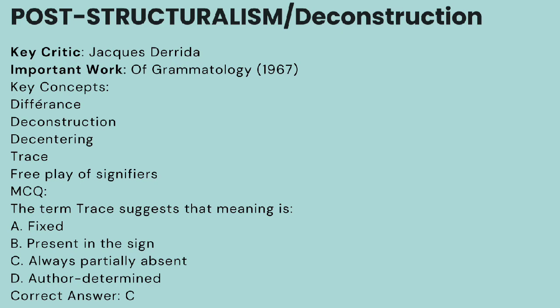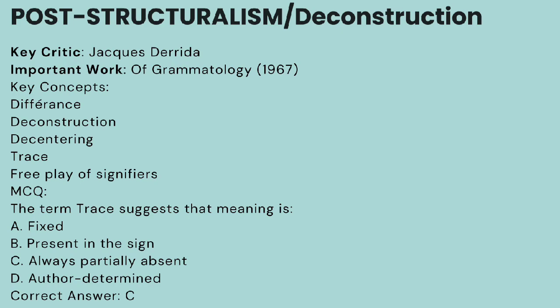He has given many concepts like différance, which means that meaning is always deferred and different, so meaning is never stable. Another important concept he gave is trace, which means every word carries some traces of other meanings, so one meaning can be derived from something else. He also gave concepts like deconstruction, decentering, and free play of signifiers.